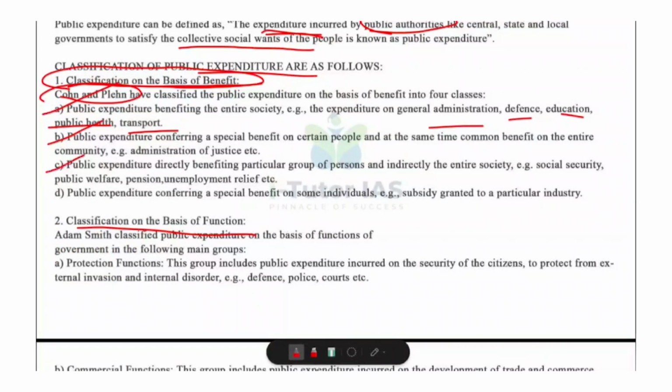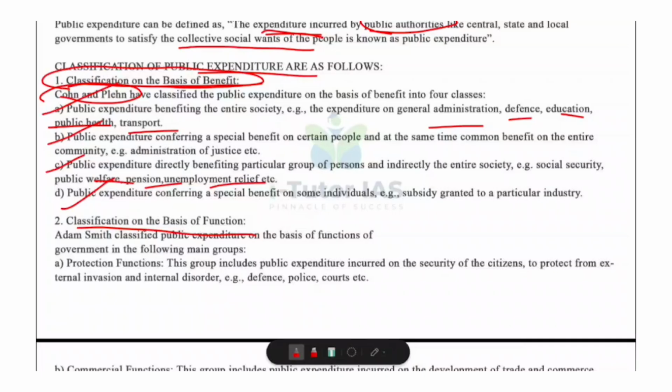Then third one, expenditure directly helping a particular group but indirectly helping the entire society. Some groups get direct support but society becomes better because of that support. For example, social security, public welfare, pension, unemployment relief, etc. Indirectly, people becoming more stable and productive. So society benefits. And the fourth one, expenditure that gives benefit only to particular individuals. Only a selected group gets the advantage. For example, subsidy to a particular industry. Only that industry directly benefits.